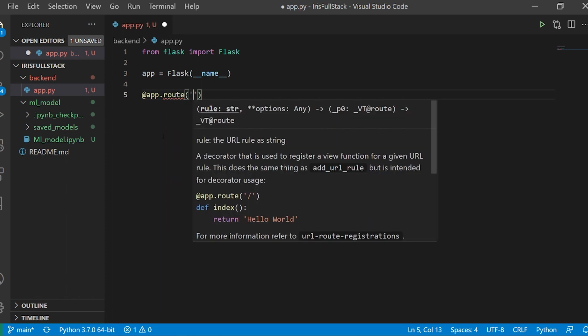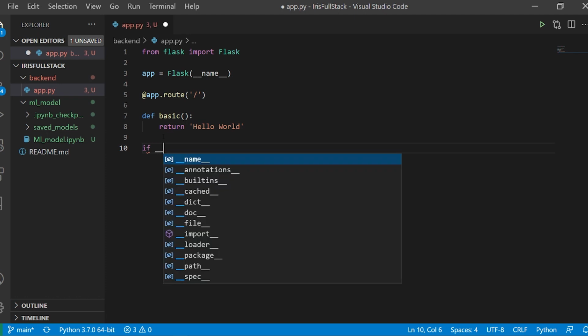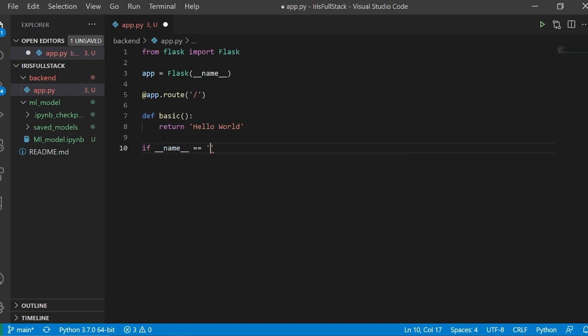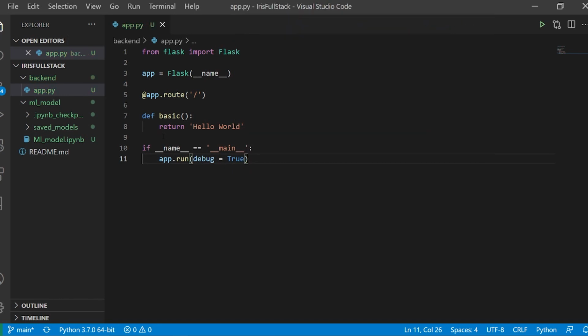See, I cannot cover a lot of Flask in this one. That is the reason, if you don't have any idea about Flask, please go and check. So app.route, I'm going to route on the slash, and here I'm going to make a function, let's say df_basic, which is going to return hello world. After that I'm going to say if __name__ == "__main__": app.run, and let me say debug=True at the moment, because when we work with production models, you have to remove that.